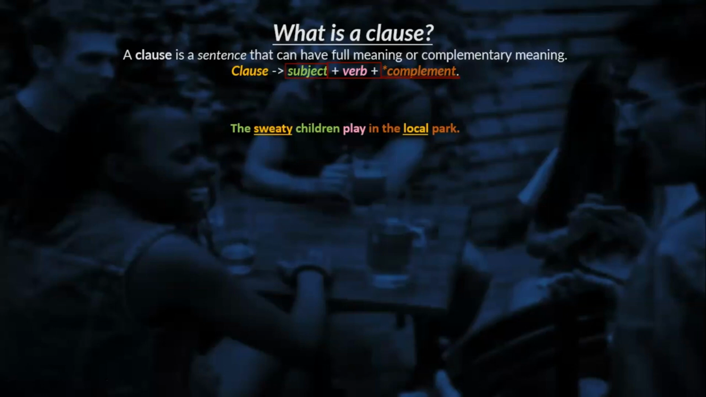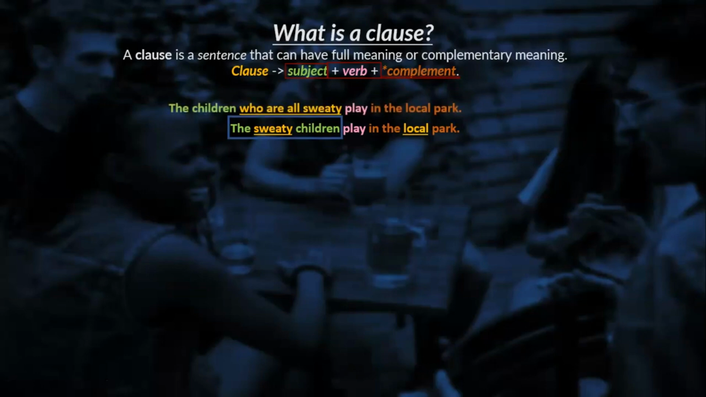What is the subject of this sentence? The children. The sweaty children. The children have a specific characteristic. What is the characteristic that they have? Sweaty. Exactly. So the sweaty children can be rephrased: the children who are all sweaty play in the local park, for sure.